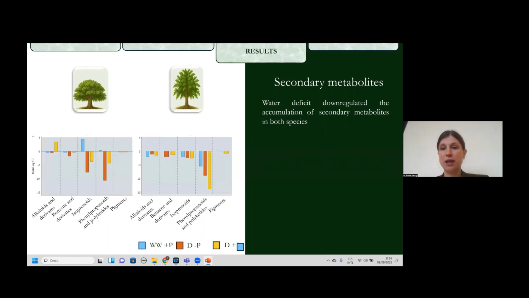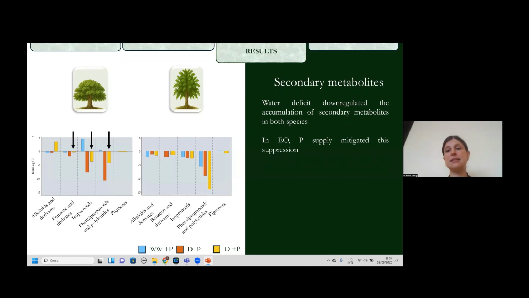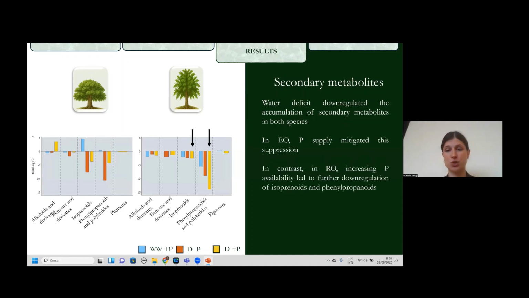Regarding the secondary metabolites, the water deficit downregulated the accumulation of secondary metabolites in both species, but in the English oak, the phosphorus supply mitigated this suppression, while in the red oak, the phosphorus supply leads to the downregulation of both isoprenoids and phenylpropanoids, which are involved in the plant resistance.